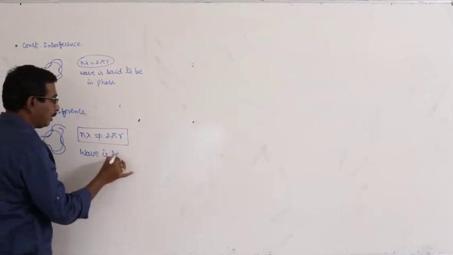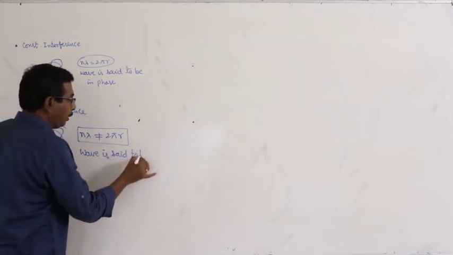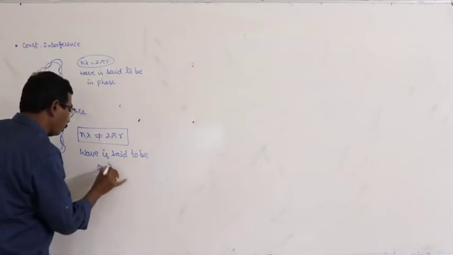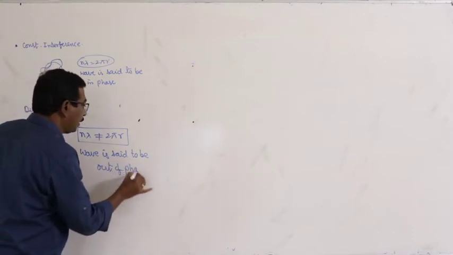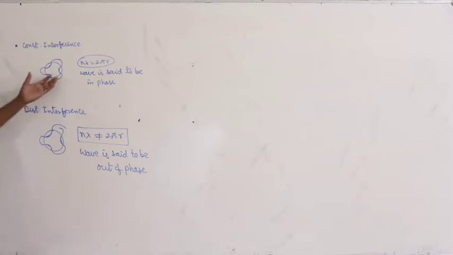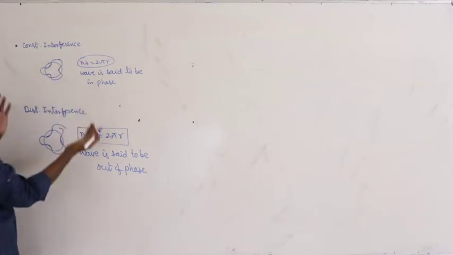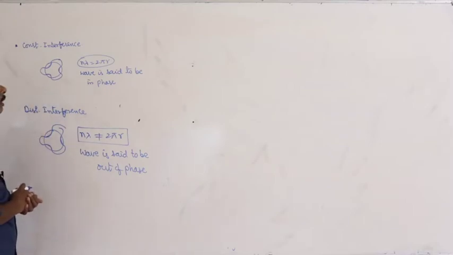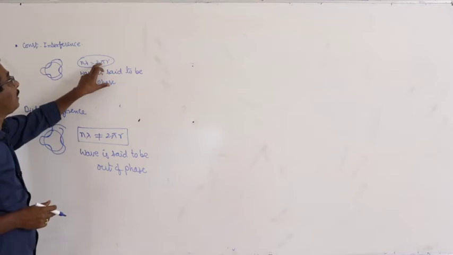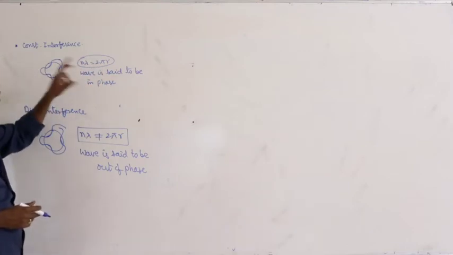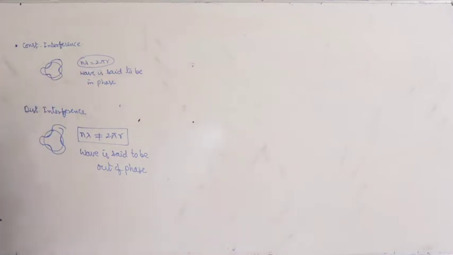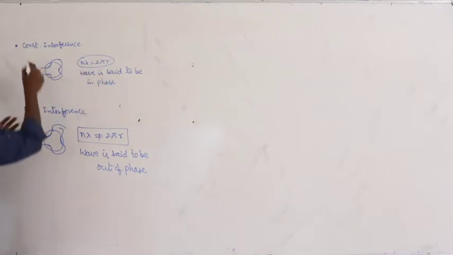The wave is said to be out of phase. Okay, this is de Broglie theory. If the two ends of the electron wave meet with each other, then automatically n lambda is equal to 2 pi r, meaning the circumference of the electron wave is an integral multiple of its wavelength, then the electron wave is said to be in phase. This is known as constructive interference.